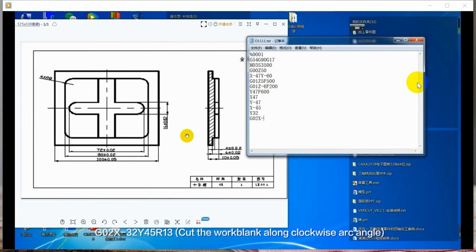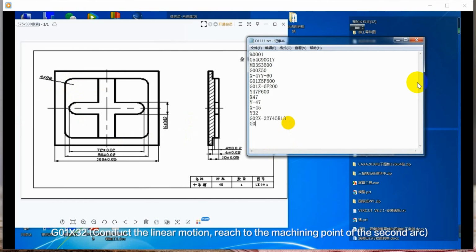G02, X minus 32, Y45, R13. Cut the work blank along the clockwise arc angle. G01, X32. Conduct line motion. Reach the machining point of the second arc.